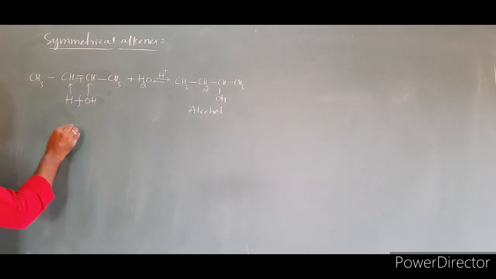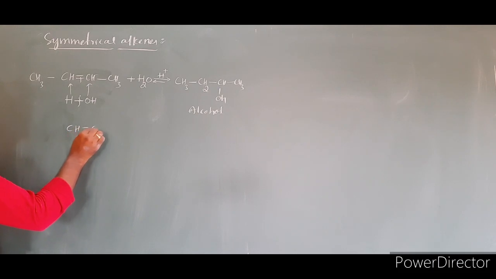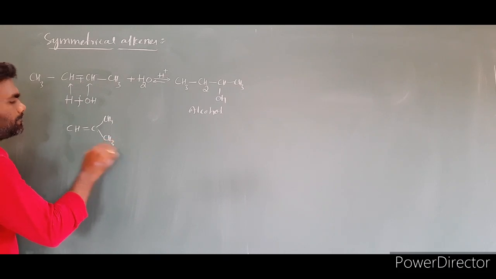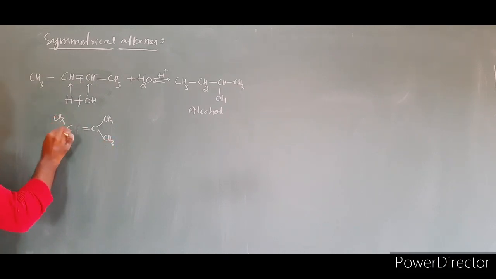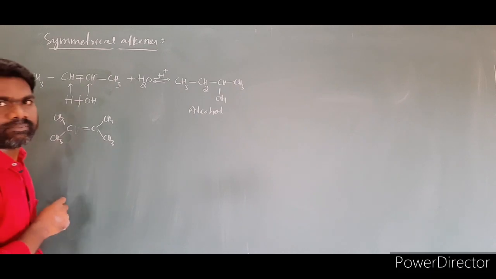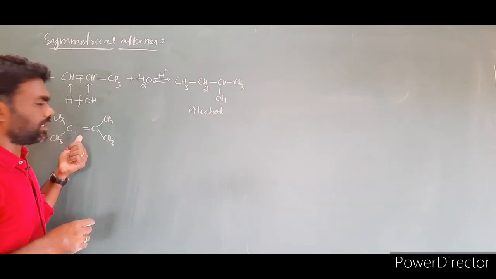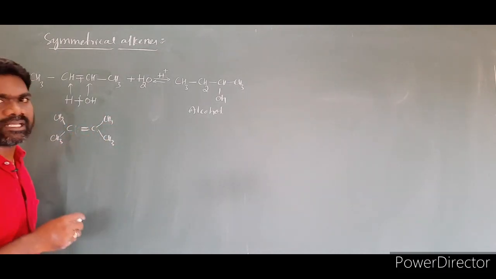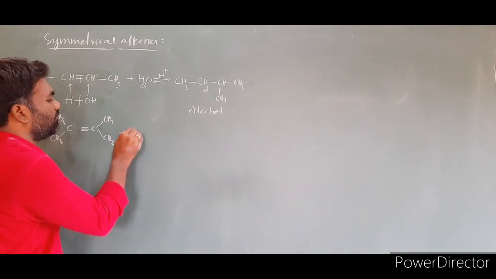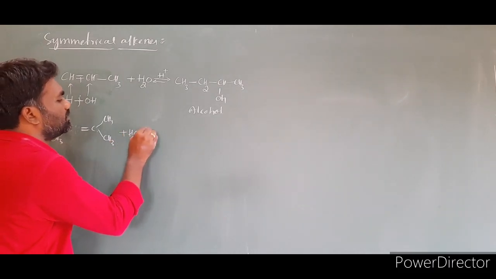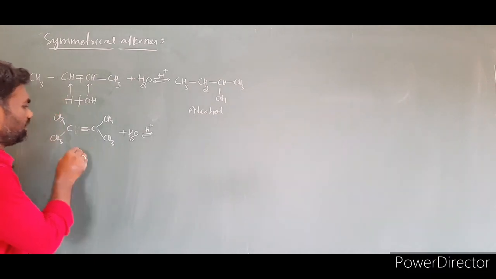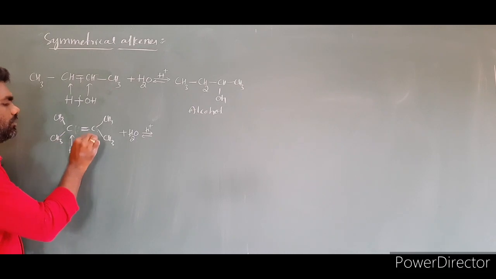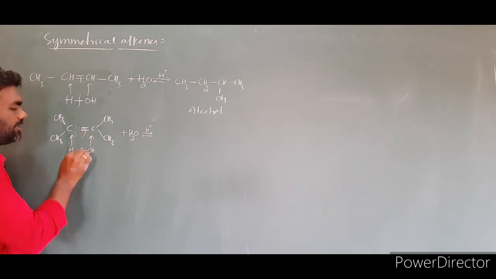I am taking another example: CH3, CH double bond CH, CH3. I am taking all methyl groups, CH3. Look at this example. It is also a symmetrical alkene. Around the double-bonded carbons, the same groups are attached. If the groups are different, we take it as an unsymmetrical alkene. To this I am adding a water molecule, H2O, in the presence of H plus acid. Then we add H to this carbon and OH to this carbon by breaking this bond.